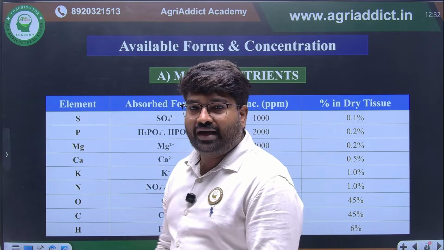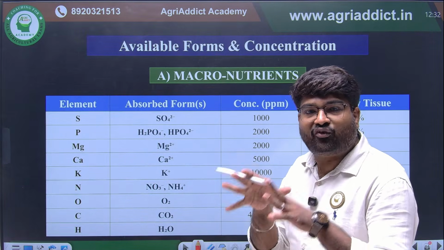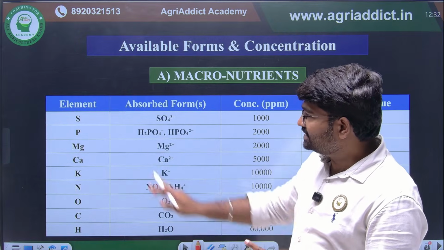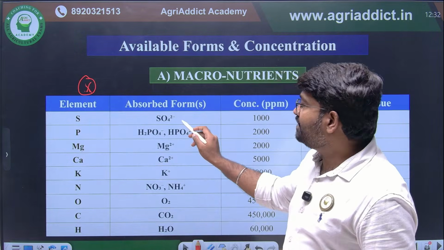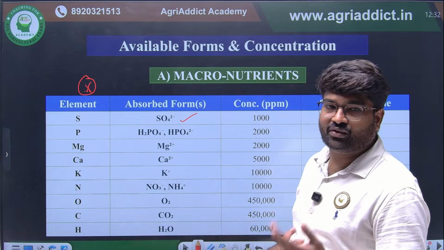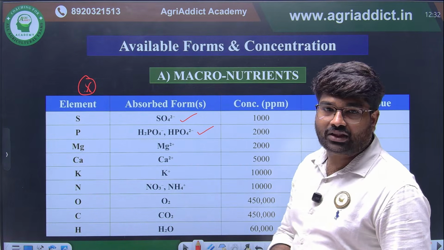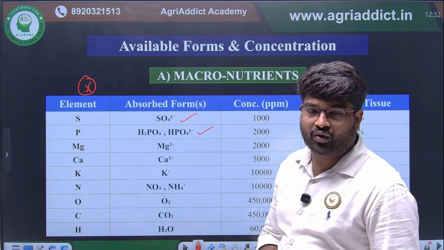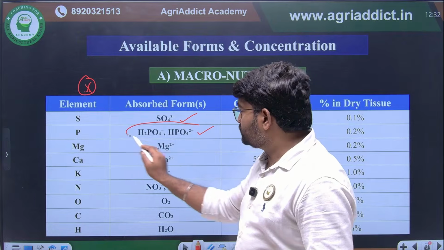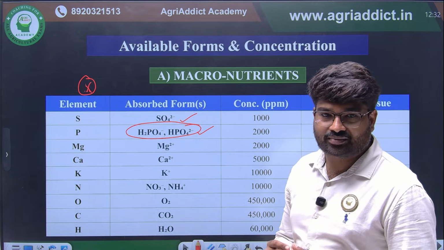Now we are going to see, of the total 17 elements, in which forms the plant absorbs them. This is another important question. For example, sulfur will be uptaken in sulfate form, SO4 2 minus. Phosphorus will be uptaken in orthophosphate form, H2PO4 minus, HPO4 2 minus. This is the most important thing. Phosphorus will be uptaken in orthophosphoric form.